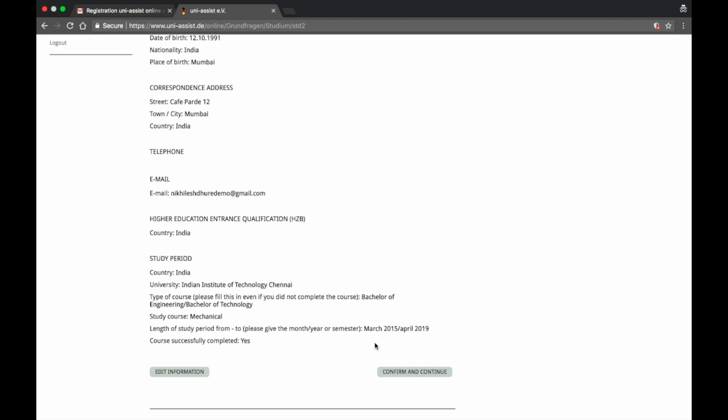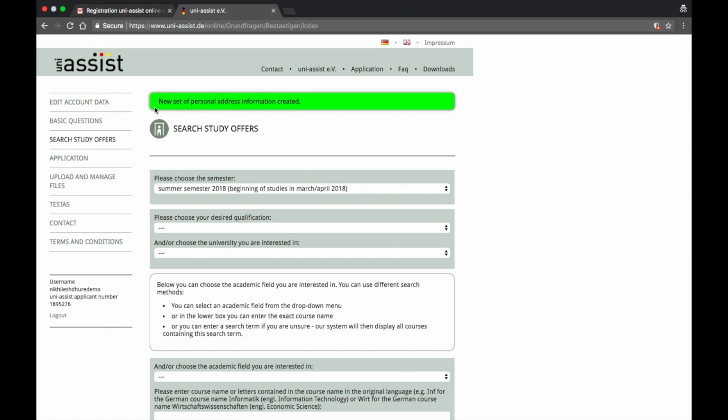Since I'm taking an example, of course things are not really precise. This is what we do at JNM Education. When we file the application, we are very particular with the information we put in here, because these are very critical things. UNI-ASSIST really looks into it. Let's go ahead, confirm and continue.